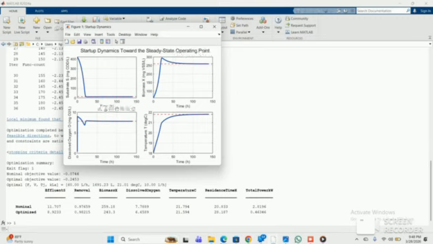Now about dissolved oxygen, it adjusts until the oxygen transfer and oxygen consumption balance each other. You have the temperature over here also, and the value approaches a stable value because of the feed temperature, the reaction heat, and the heat exchange. So this figure tells us that the reaction model is dynamically stable and physically meaningful.